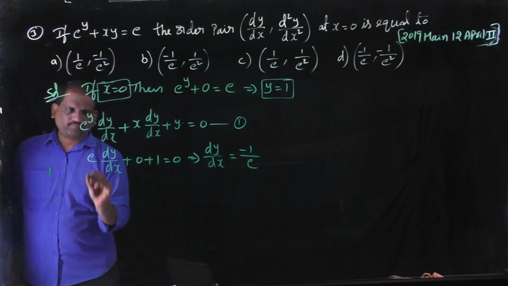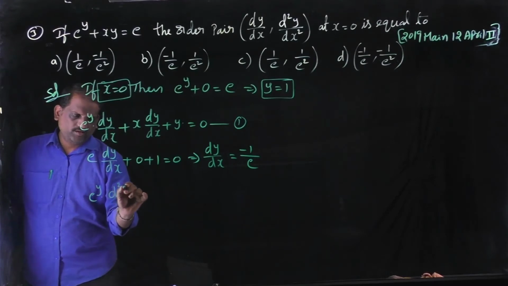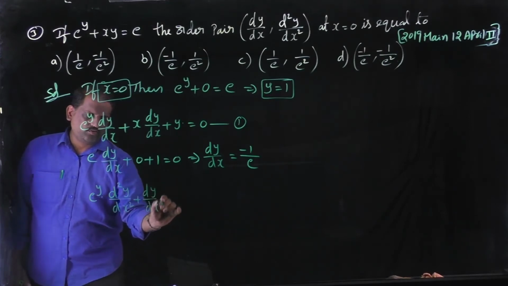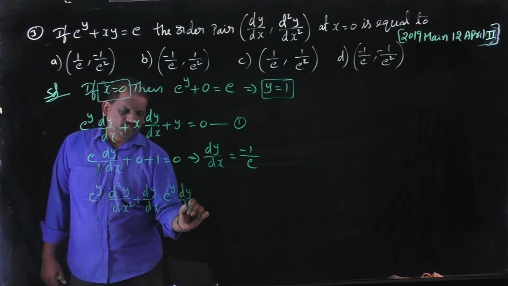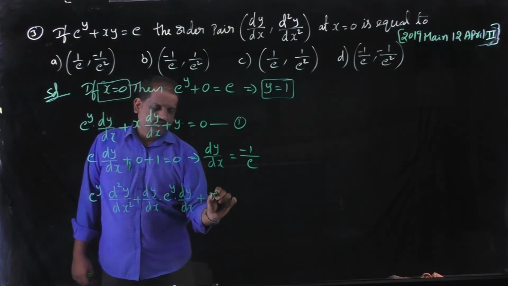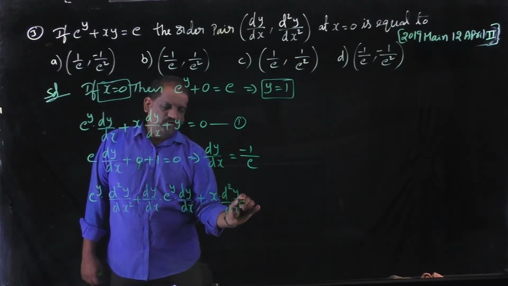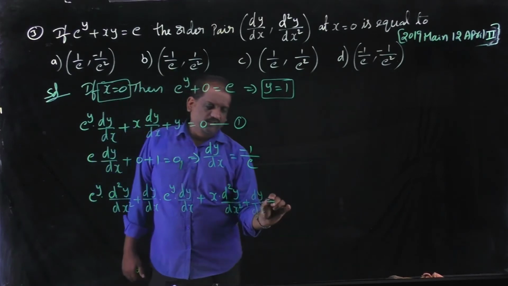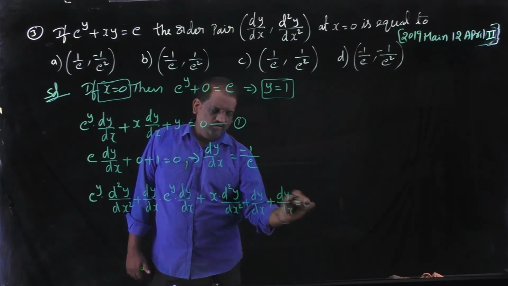Then we get, by the uv formula, e power y into differentiation of dy by dx is d square y by dx square, plus dy by dx into differentiation of e power y is e power y into dy by dx, plus differentiation of this term, this is also in the form of uv, x into differentiation of dy by dx is d square y by dx square, plus dy by dx into differentiation of x is 1, plus differentiation of y is dy by dx, that is equal to 0.